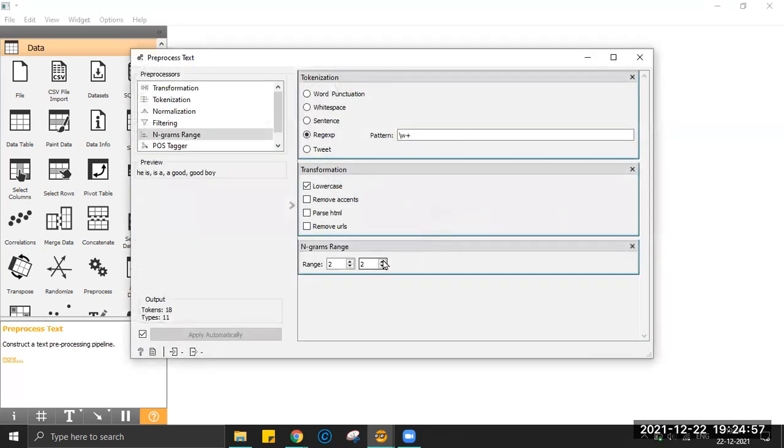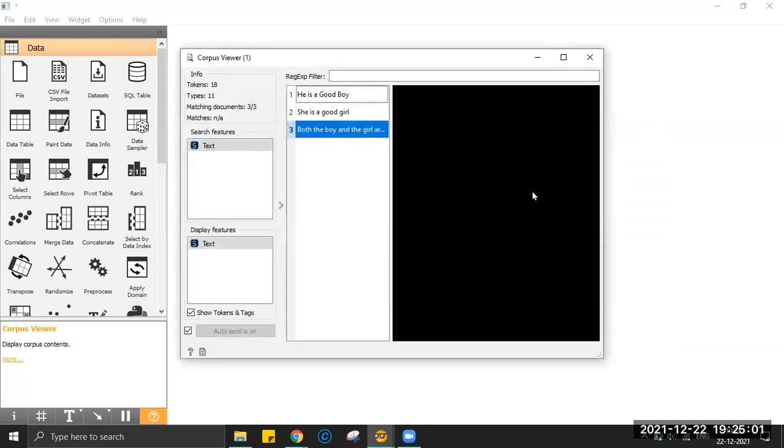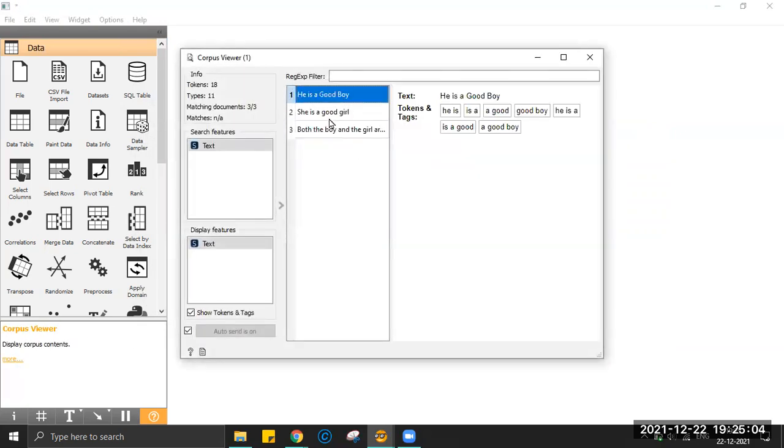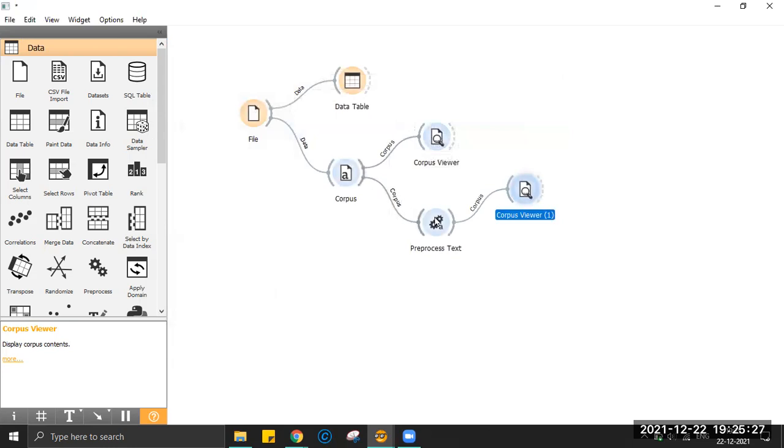If I change this to 2,3 and then come over here, you will find that he is a good boy can be converted into various tokens: he is, is a, a good, good boy, and so on. It has converted this sentence into various tokens of bigrams and trigrams. And it has also ensured that everything is converted into lowercase.